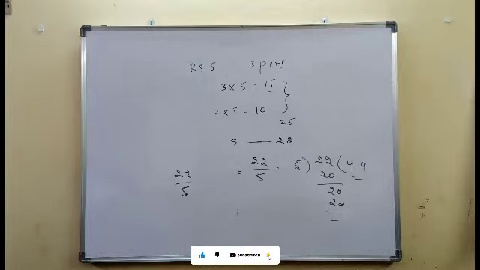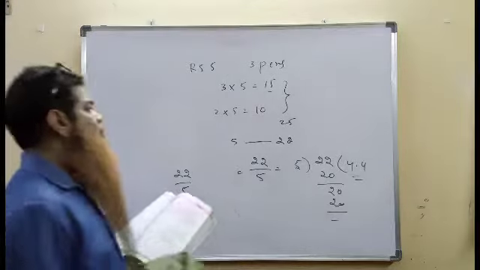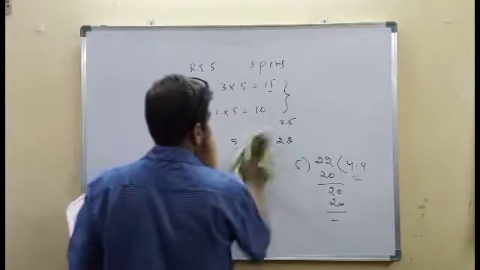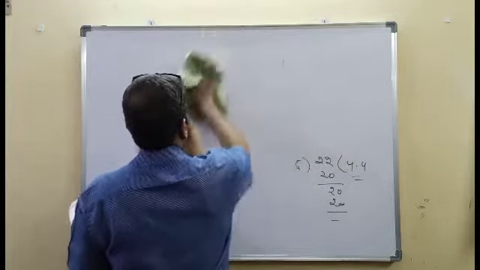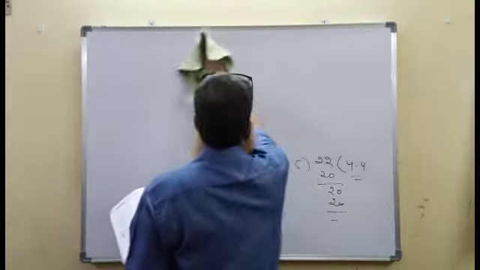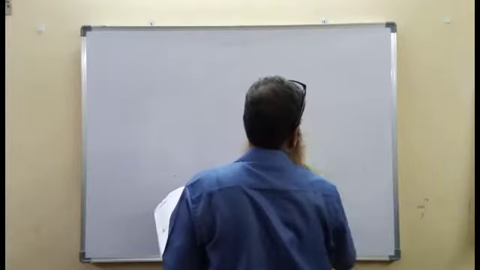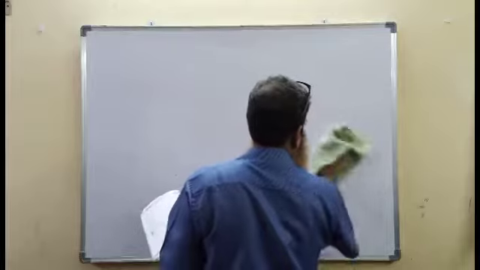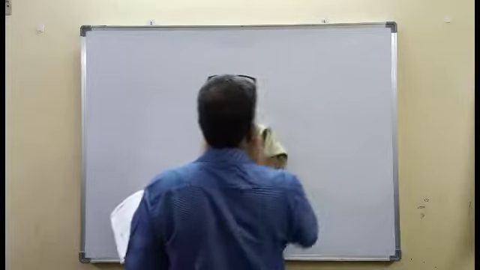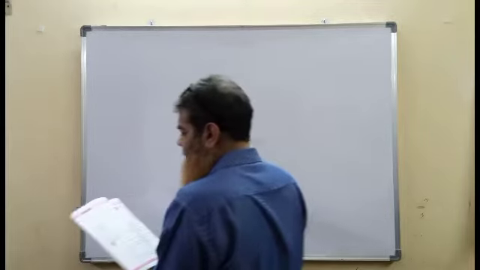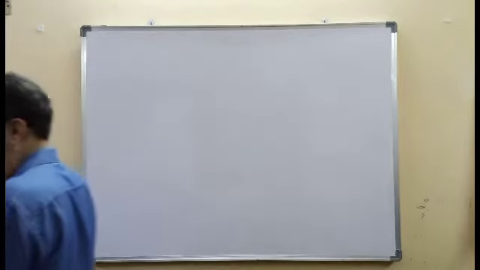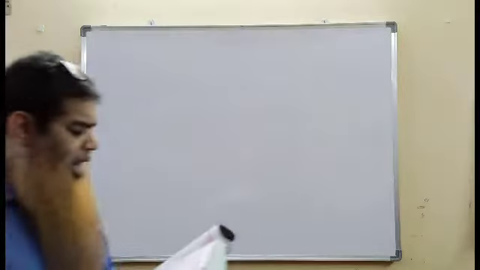And rational numbers are represented by Q. Like we have discussed before, natural numbers are denoted by N, whole numbers are denoted by W, integers are denoted by I or Z. Similarly, now we have rational numbers, and they are denoted by Q. Rational numbers are also called quotient numbers.